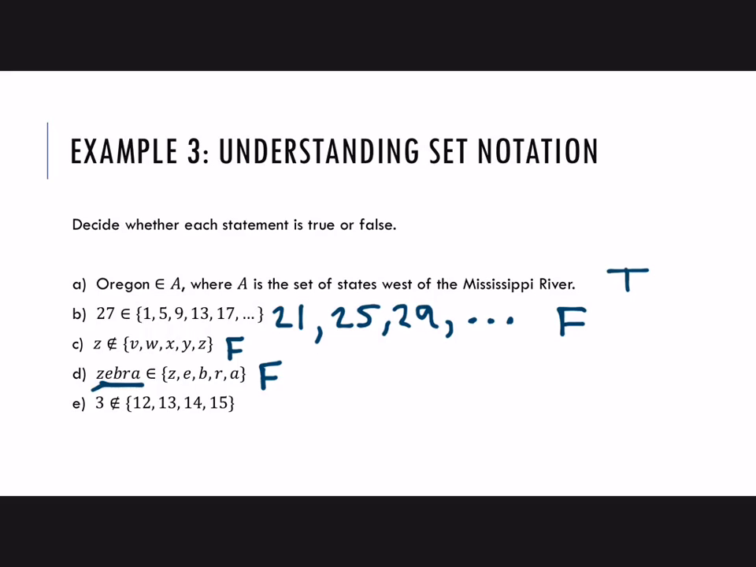3 is not an element of 12, 13, 14, 15. Right? That is true. So even though you see a 3 in 13, 3 is not an element of the set. There are 4 elements. They are the numbers 12, 13, 14, and 15.